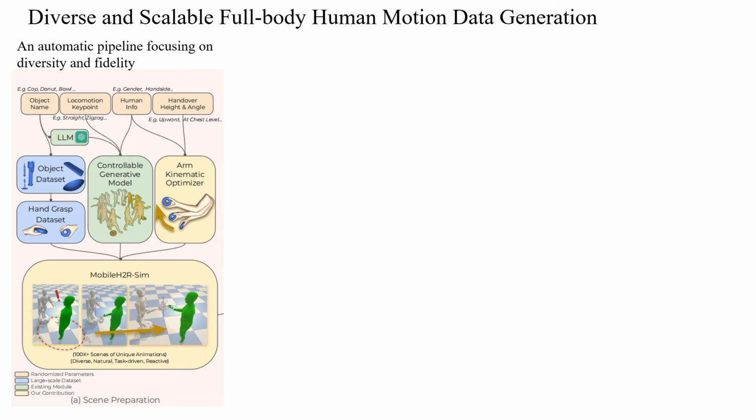To scale synthetic and diverse full-body human motion data, we introduce an automatic pipeline that prioritizes both diversity and fidelity. Existing datasets lack task-specific specialization and interactive behaviors necessary for complex human-robot interaction tasks like handover. To address this, we propose a two-stage pipeline. In the pre-handover phase, we use generic motion synthesis algorithms and synthetic digital asset libraries to generate realistic full-body movements.